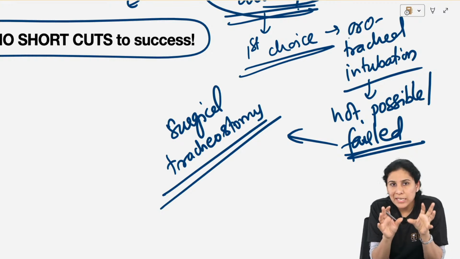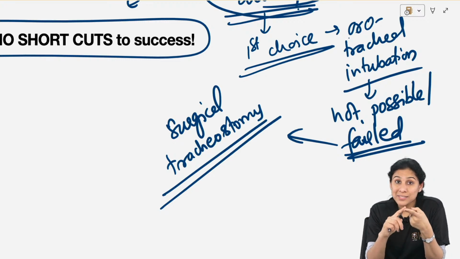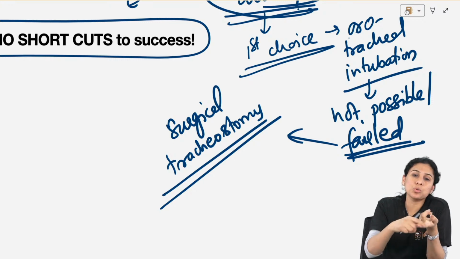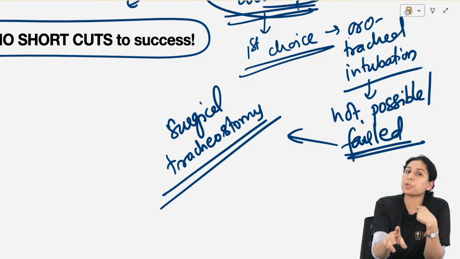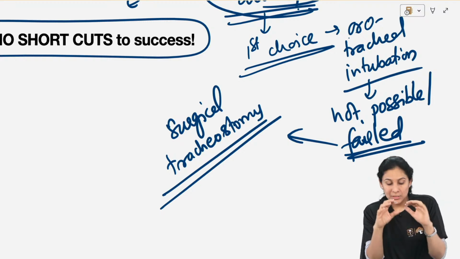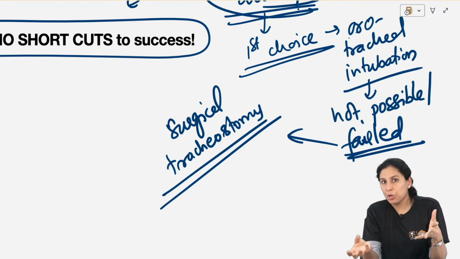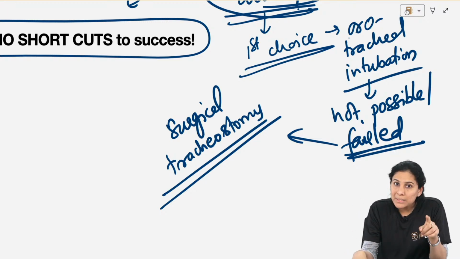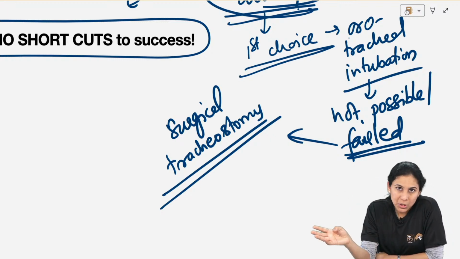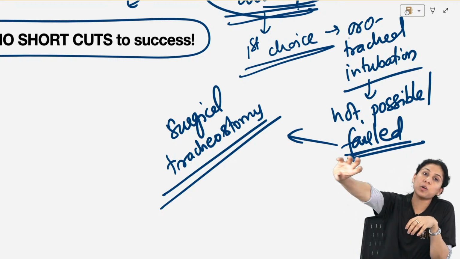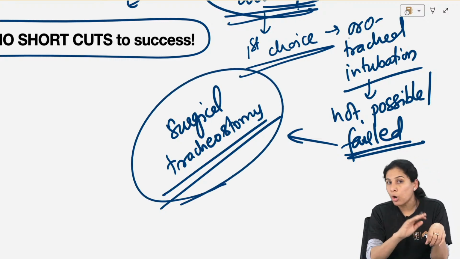Now, let me just tell you quickly what is cricothyroidotomy. Cricothyroidotomy is faster and easier to do than tracheostomy because its landmarks are right on top. You just have to put a cut and put a tube. It is very superficial, less dissection. Even in emergency, a layman can do a cricothyroidotomy, but it has to be converted into tracheostomy after 45 minutes. You cannot continue with cricothyroidotomy for a long time. Whereas with tracheostomy, a person can stay all his life.